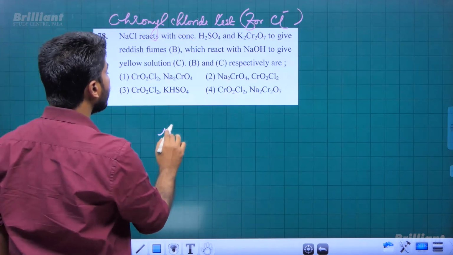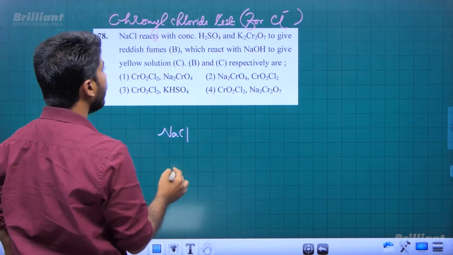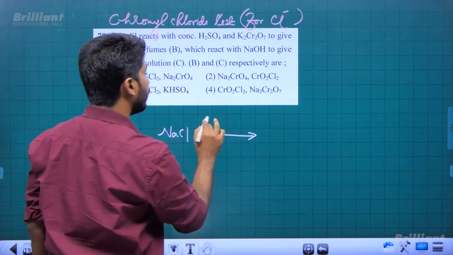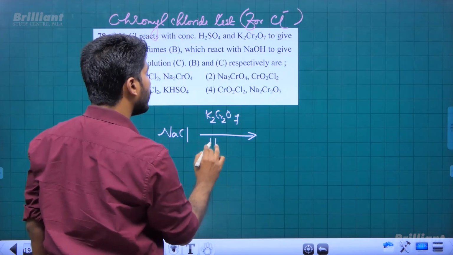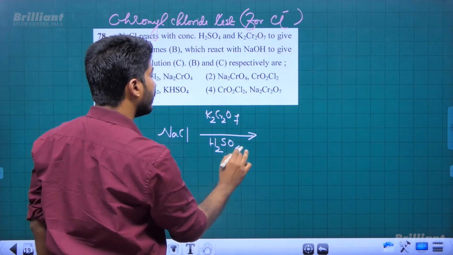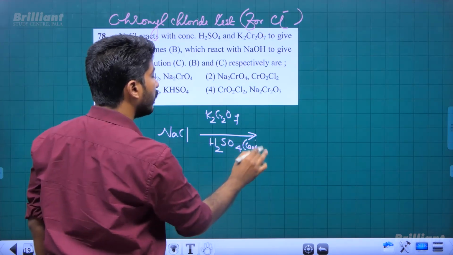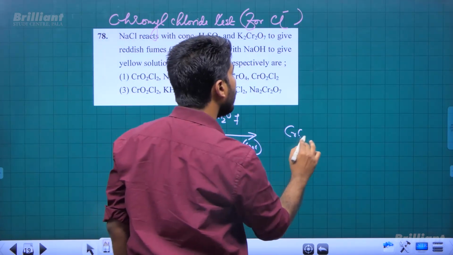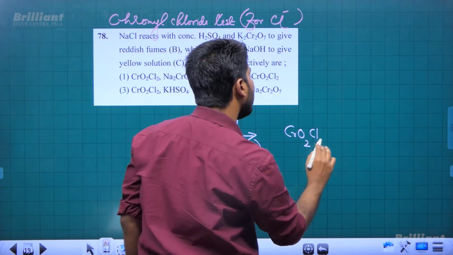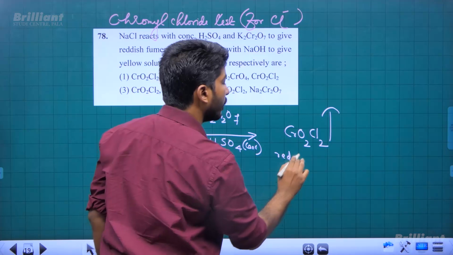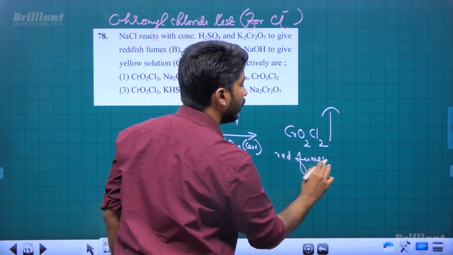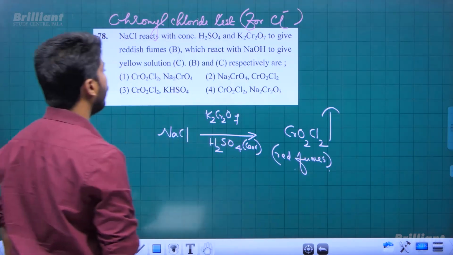If you take NaCl or a chloride containing solution and treat it with potassium dichromate in presence of concentrated sulfuric acid, we'll get chromyl chloride, which is reddish brown fumes. So CrO2Cl2 is formed.